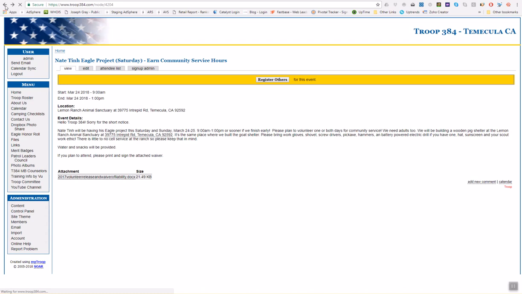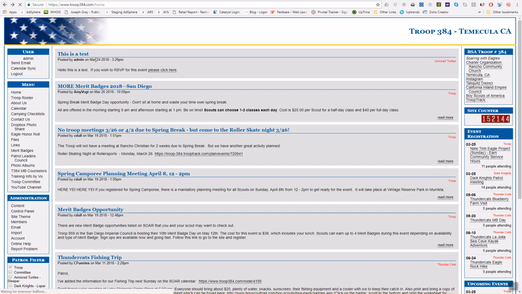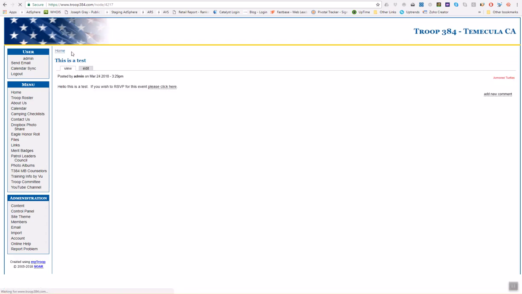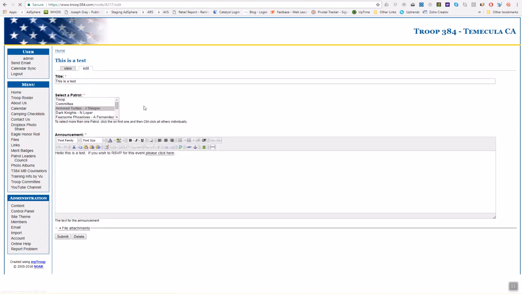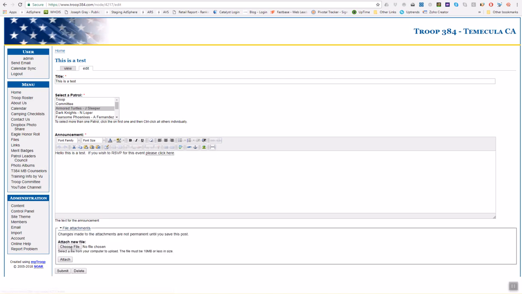So this is something that I'd like you to take advantage of to make it easy for your patrol leaders, the parents, etc., to be able to click within your announcement and get right to your RSVP page for your different events. If I want to grab a file attachment, I just click choose file.